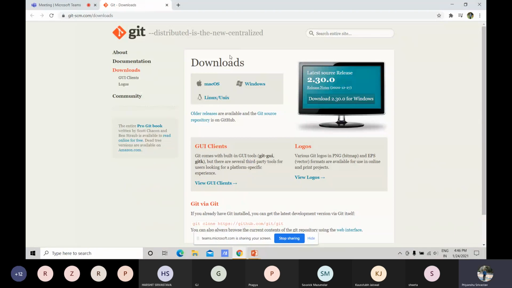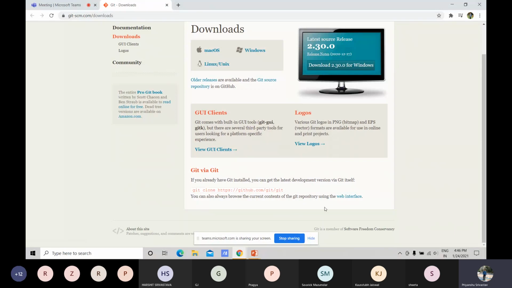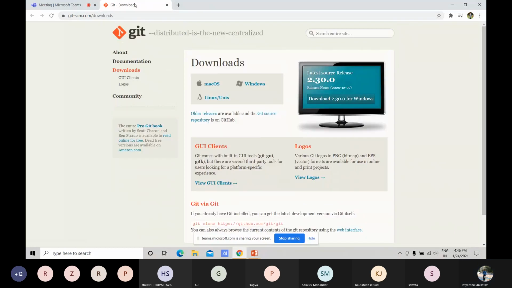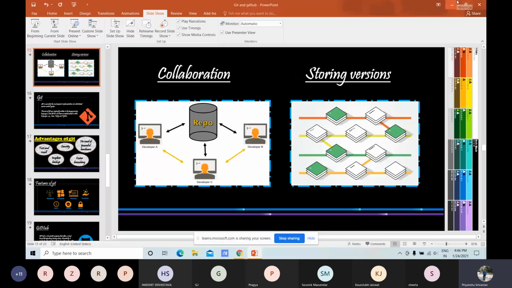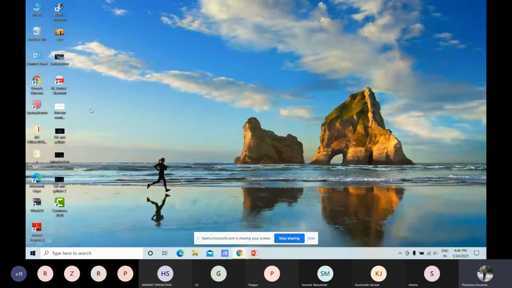So now this is the web page that will open to install Git, or you can directly go on Google and type git install and it will show. The topmost link will be gitscm.com, which is the official website of Git. Here you can download Git for Mac OS, Windows, Linux, whichever operating system you are using, and it contains other information about Git. I've already installed Git in my system, so there's no need to install it again.